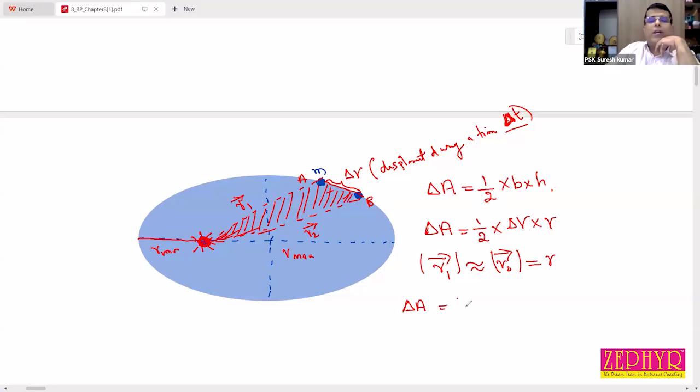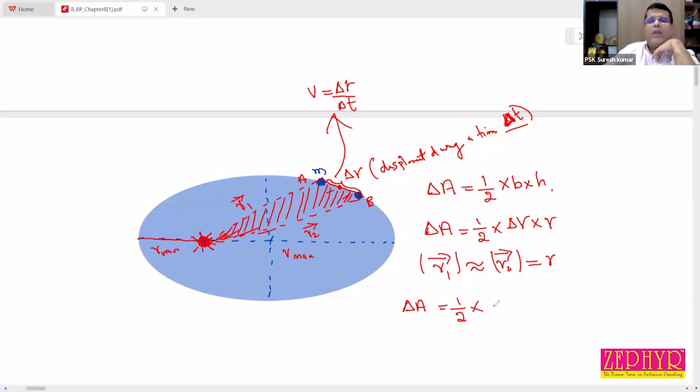So delta A is equal to half into this displacement, which can be replaced using V equal to delta R divided by delta t. Let us imagine this is the speed when the body passes between A and B, and assume that speed is constant in that small time interval.